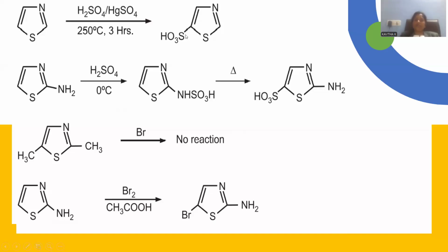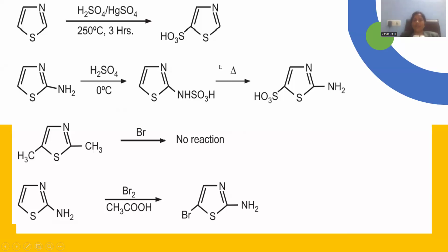That's the reason why sulfonation will require a time duration of 3 hours and the temperature to be maintained at 250 degrees centigrade. Let me go with 2-amino thiazole and subject it to the process of sulfonation. We need to quench the reaction condition to 0 degrees centigrade, so that instead of ring sulfonation, you may go for side chain sulfonation, giving rise to amino sulfonic acid, right?